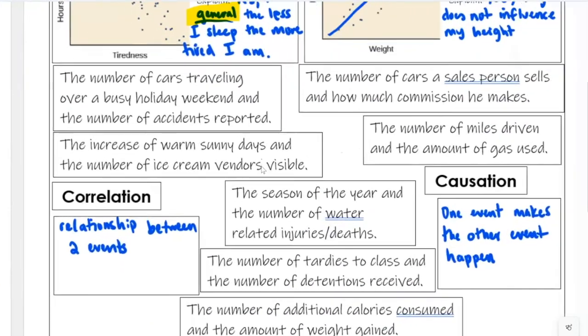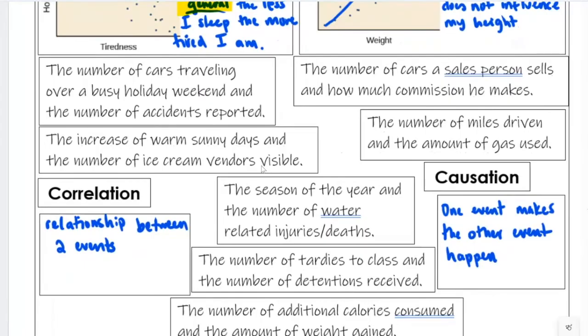Let's do a couple of questions. The number of cars traveling over a busy holiday weekend and the number of accidents reported. Does more cars on a weekend mean more accidents? Basically, if we're all traveling for Christmas, does that mean we're going to get into an accident? No. So this is not causation.